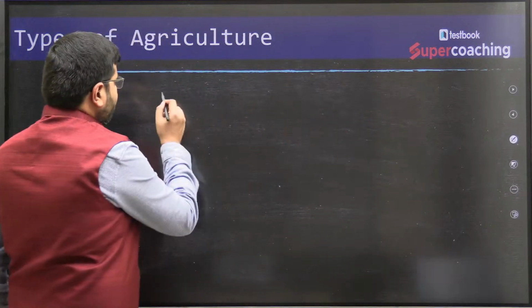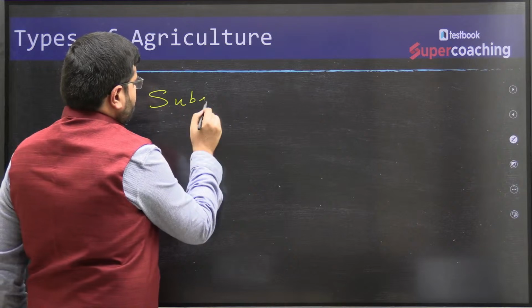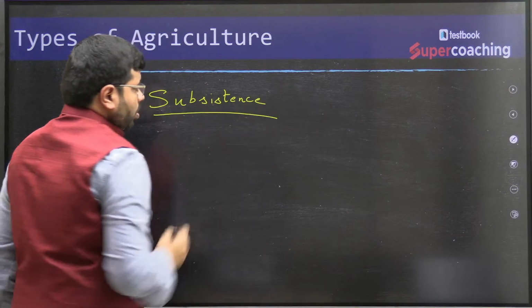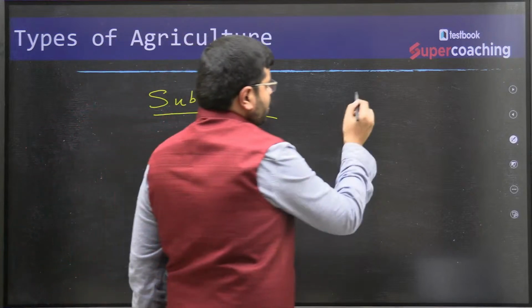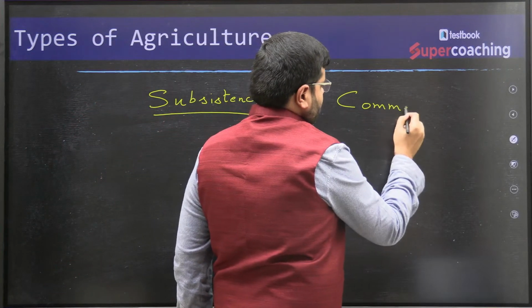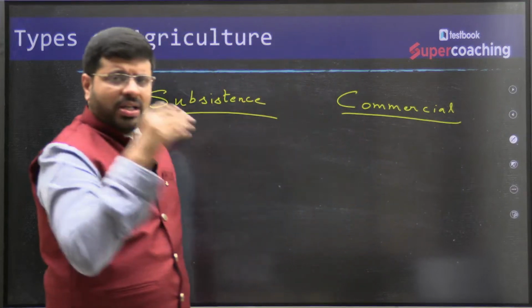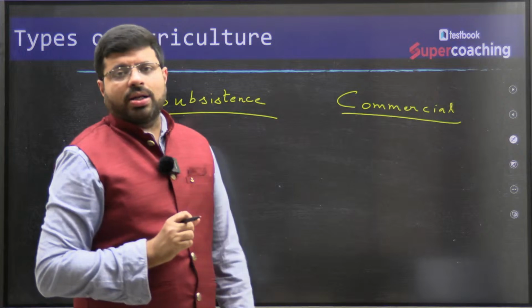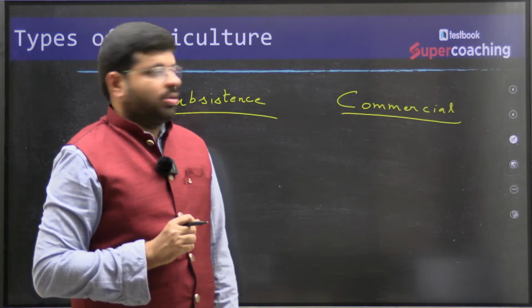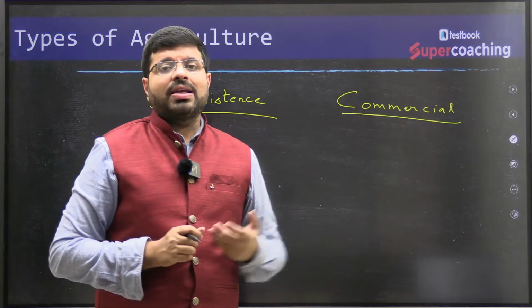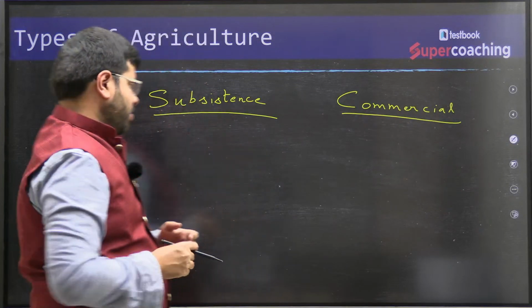On one side, we can call it subsistence agriculture. On another side, we can call it commercial agriculture. Subsistence is meant only for the local consumption of that particular family. Commercial is meant for selling in the market. There is a variation.